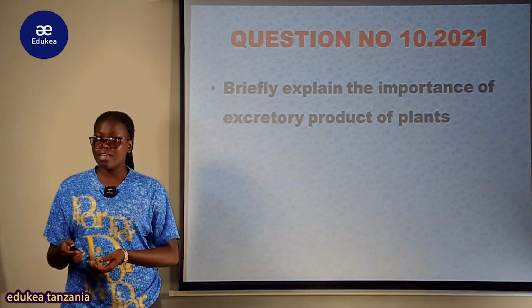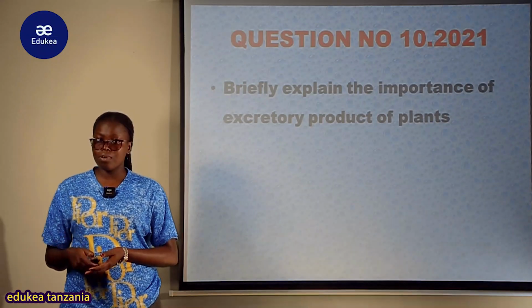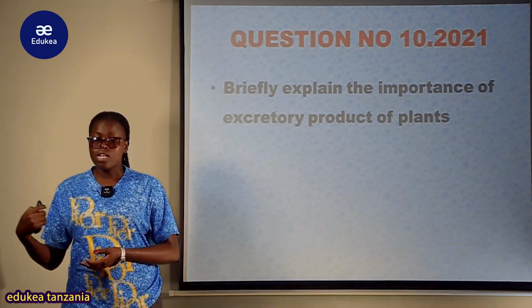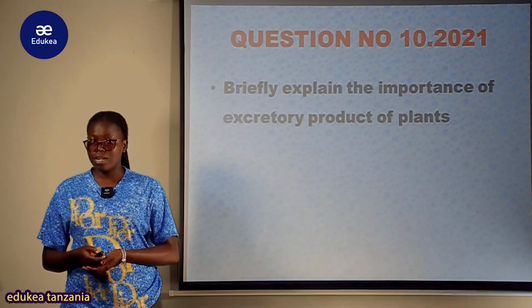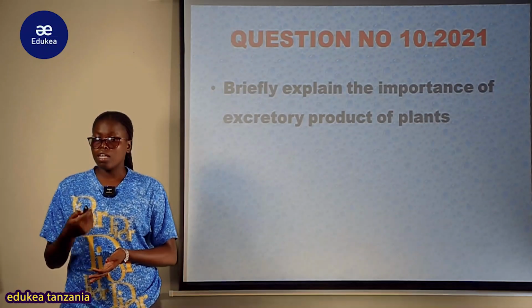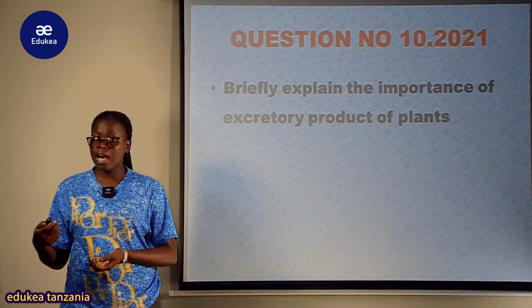So also there are other metabolic products, excretory products, which are stored in the stem of the plant and in the leaves of the plant. For example, caffeine, papain, nicotine. These are all the gums, resins.